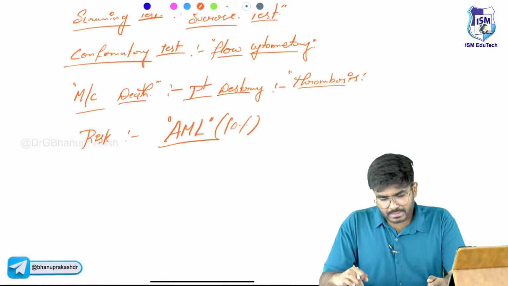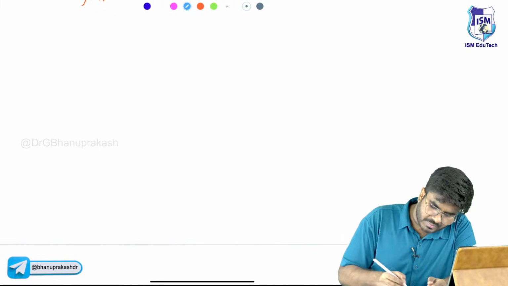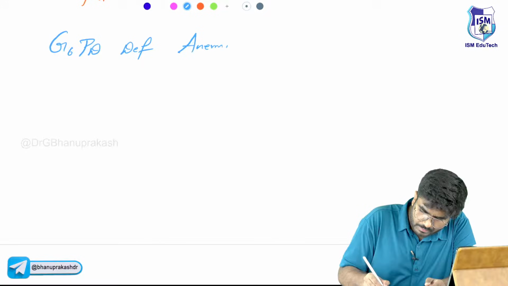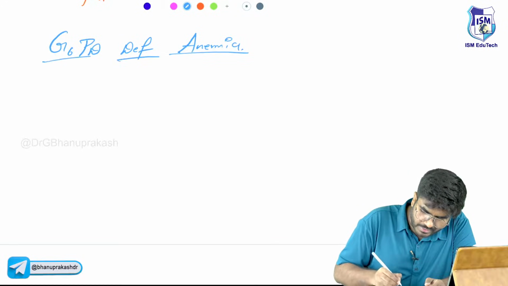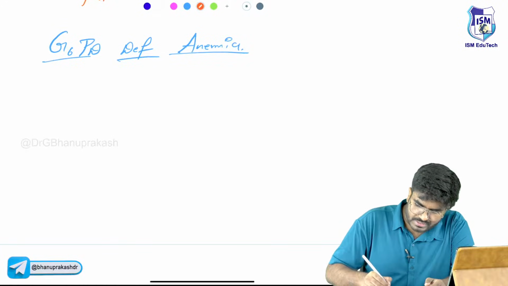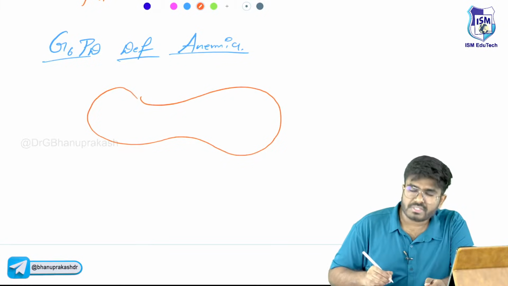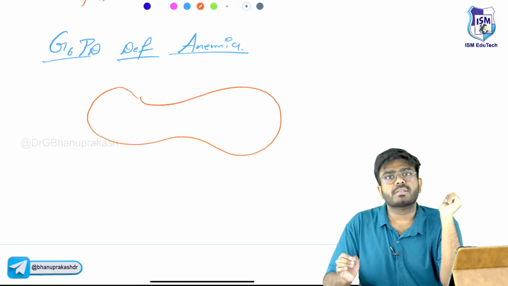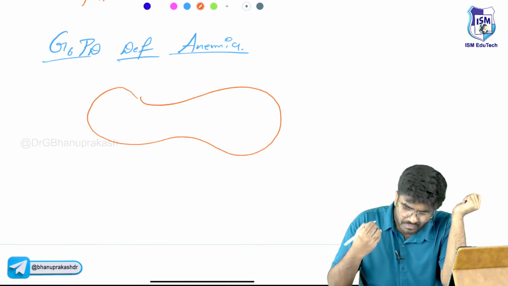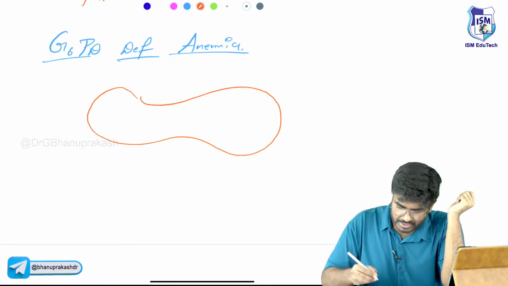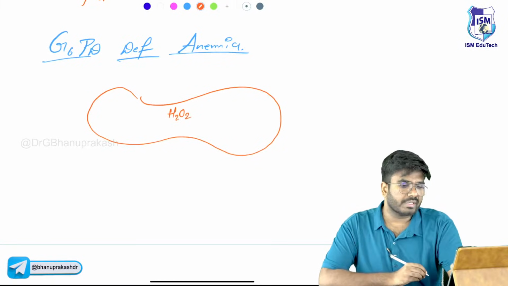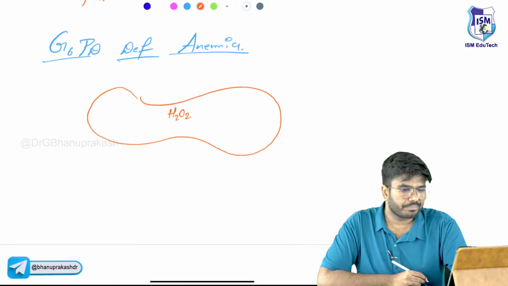Next, the last topic for today is G6PD deficiency anemia. Sir, why G6PD deficiency anemia? See, let's put it as simple as possible. Our RBCs are continuously under oxidative stress. There is always free radical production. H2O2, hydrogen peroxide, is continuously being produced.